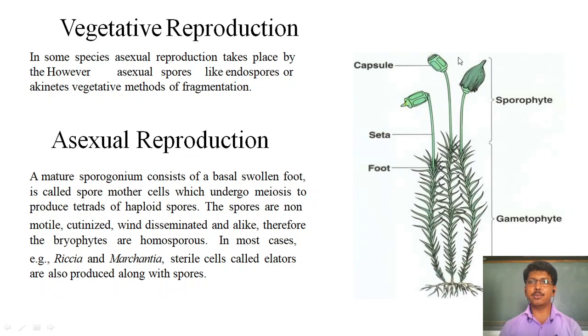There is a capsule, and in that capsule they produce the sporangium. In that sporangium, spores are produced, and these spores germinate in favorable conditions and develop the whole body of the same species. Examples are Riccia and Marchantia.